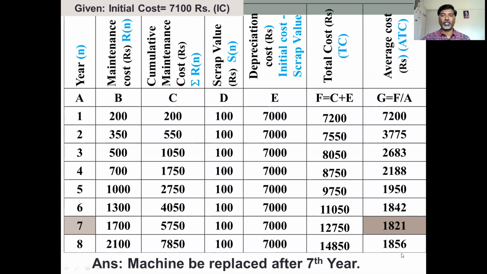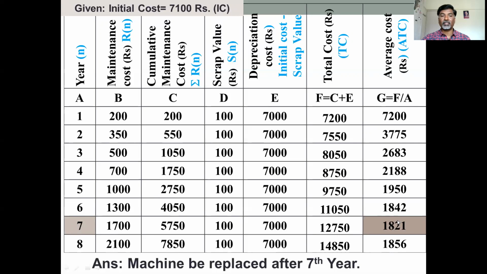After calculating the average cost, you have to check the trend of the average cost. See, every year the average cost is decreasing. At a certain time, the cost gets increased. So from the average cost, you have to identify which is the minimum average cost. That is, the minimum average cost is 1,821, and this occurs at year 7.